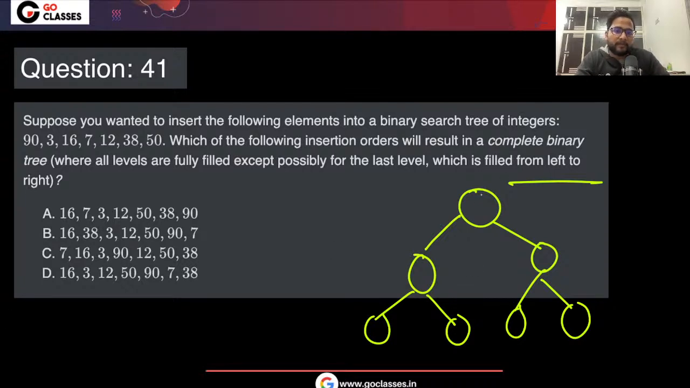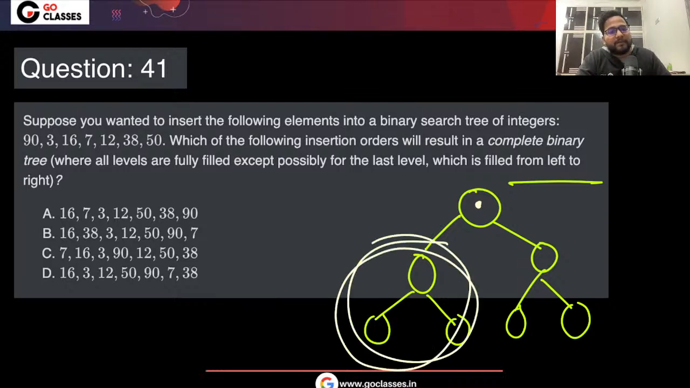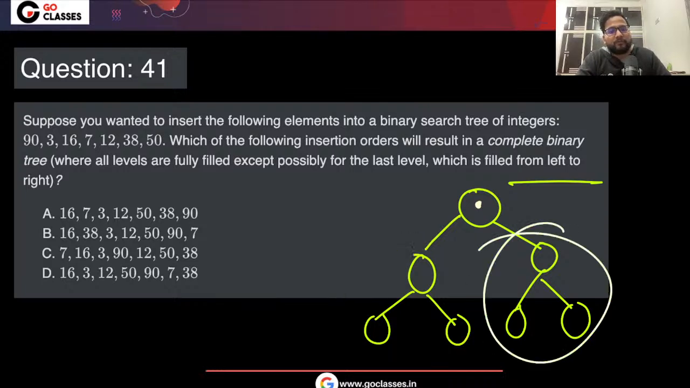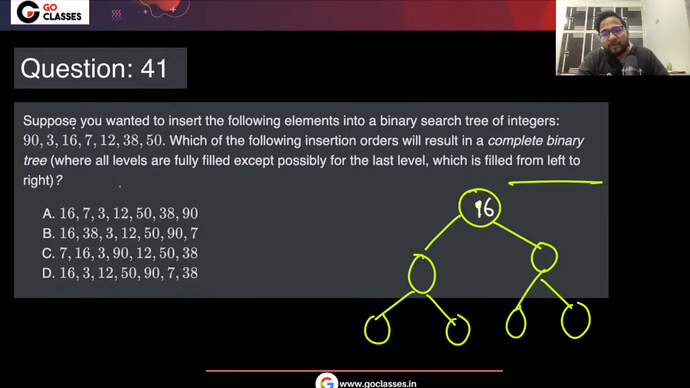Now you should have something here which is basically the median, right? I mean, 3 elements to the left of this, 3 elements to the right of this. So which one is the median? If you check here, I think 16 is the median. You should have 16 here, right? And whatever is to the left of it, which is 3, 7 and 12, should come here. 16 must come first, and then out of 3, 7, 12, 7 must come next.